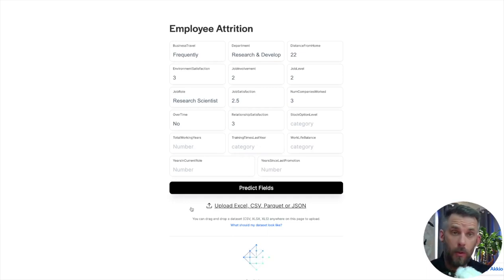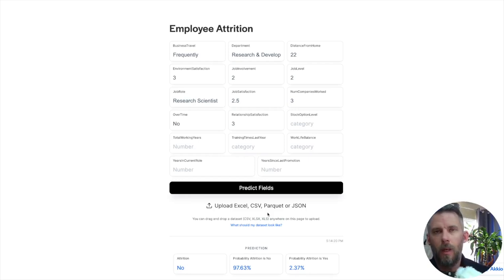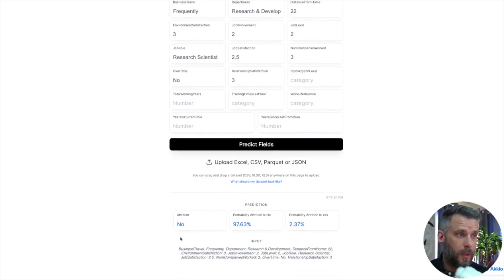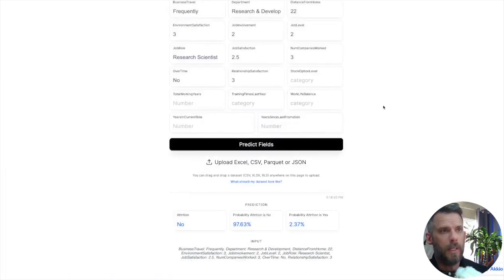Now you would normally do this one by one, but you could also upload an Excel with all of your employees into this web page right now, and it'll download back to you an Excel or CSV or whatever you want of all those employees ranked. It'll add 3 columns to it: attrition yes or no, our probability no, and our probability yes. So you would leave the attrition field blank. If you're not sure what that data set should look like, you can always click this and we'll tell you what columns we expect, and we'll actually give you an example CSV if you really want that. Again, you can integrate this with our API, so you don't have to do this manually. But that's how you can get predictions in the hands of the business.